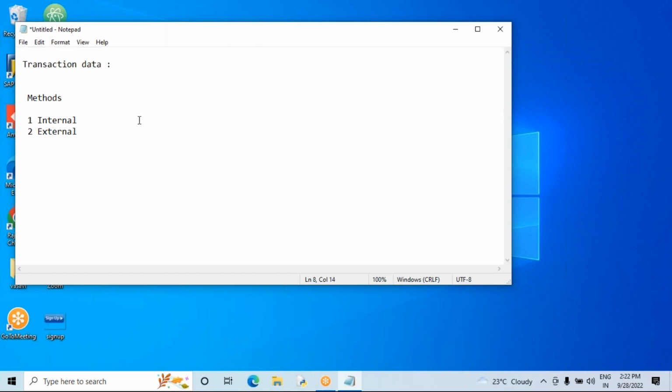Lakshmi, Yamuna, SSV, what is the internal purchasing method? What is external? Do you have any idea? From one entity to another, I mean inside, from one factory to another factory of the same company.